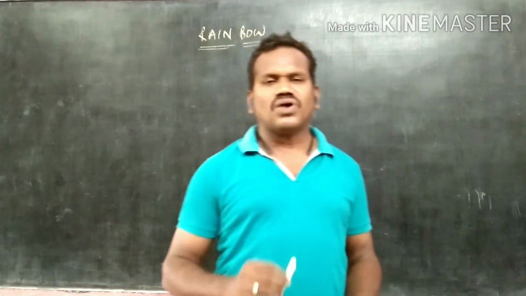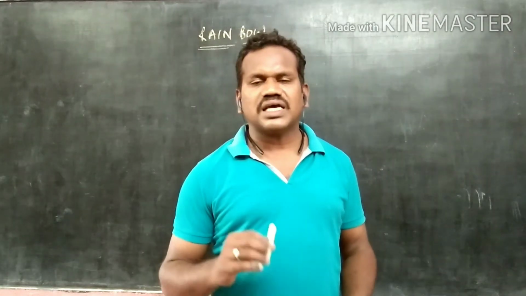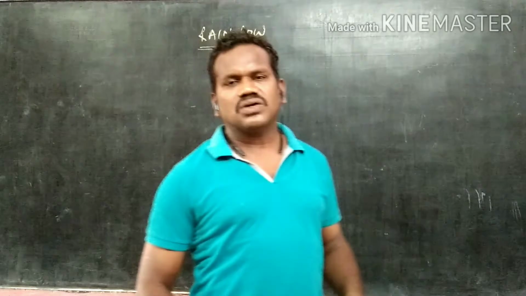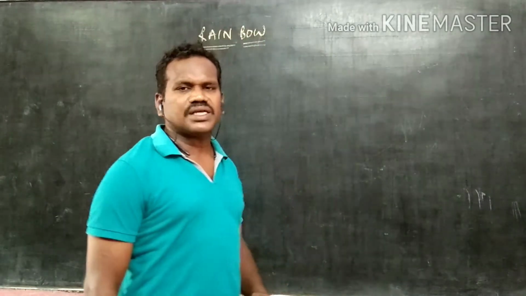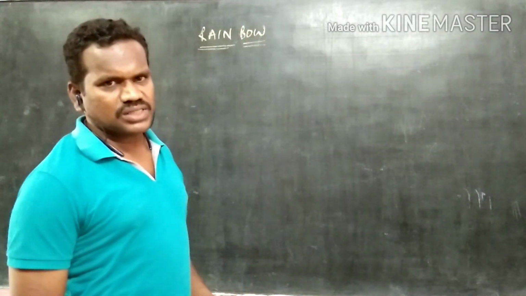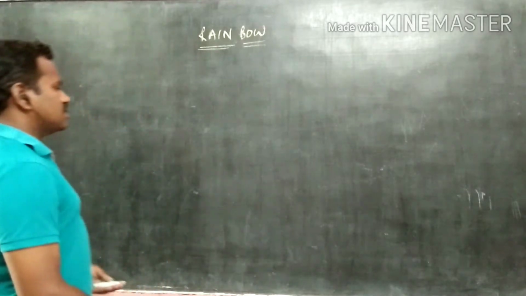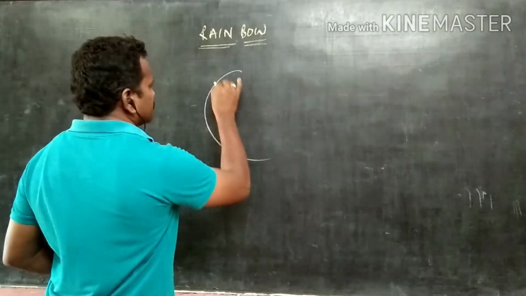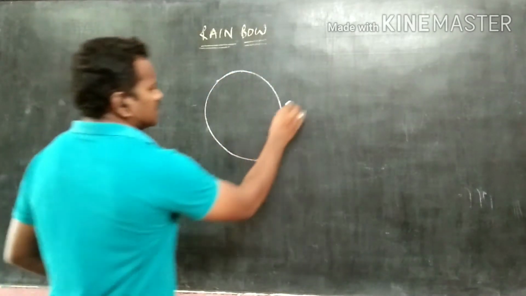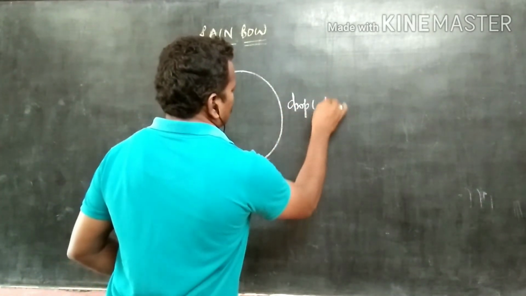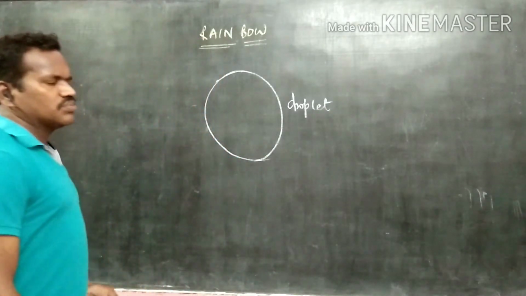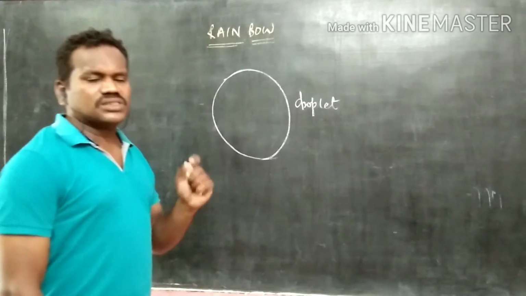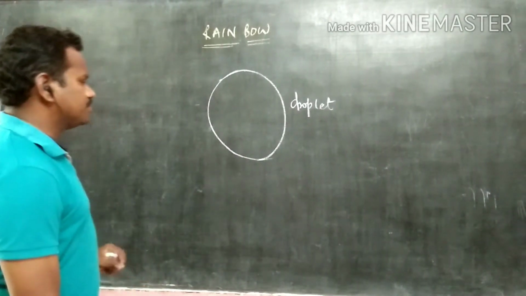These millions of water droplets act as a prism. Let us explain what are the phenomena that will be taking place in the formation of rainbow. See, consider this is a water droplet. This is a water droplet that is left in the atmosphere after a rain shower, means small droplets are left.